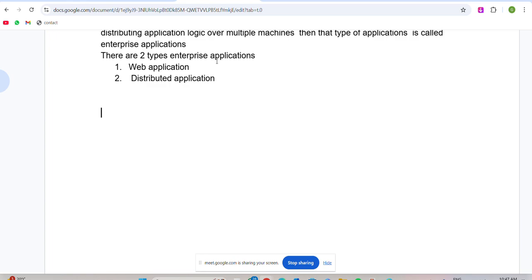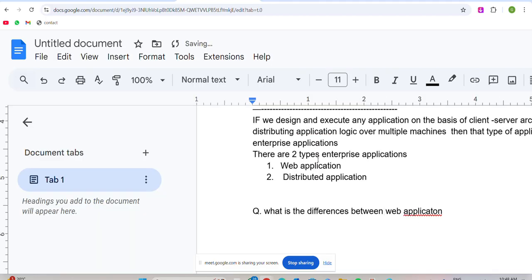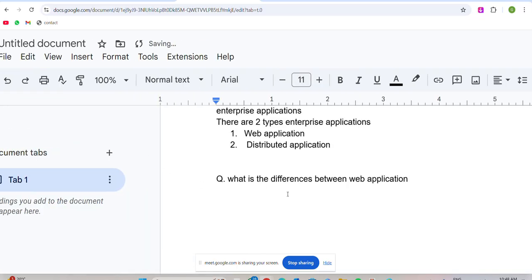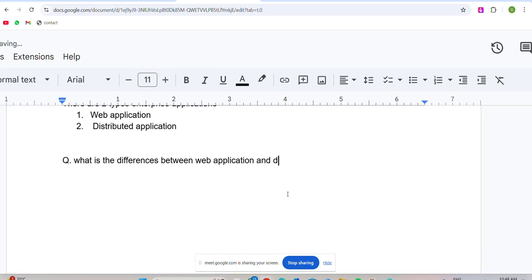What are the differences between web applications and distributed applications?